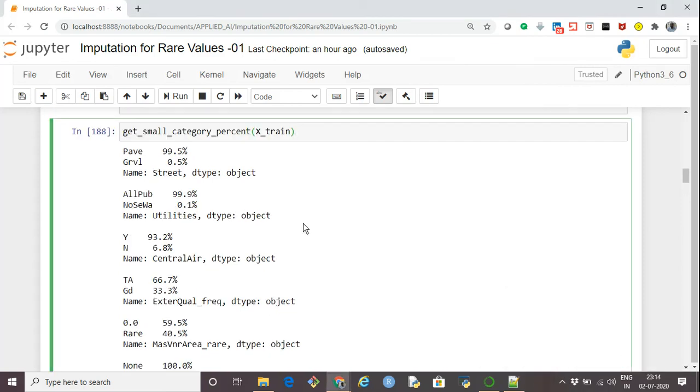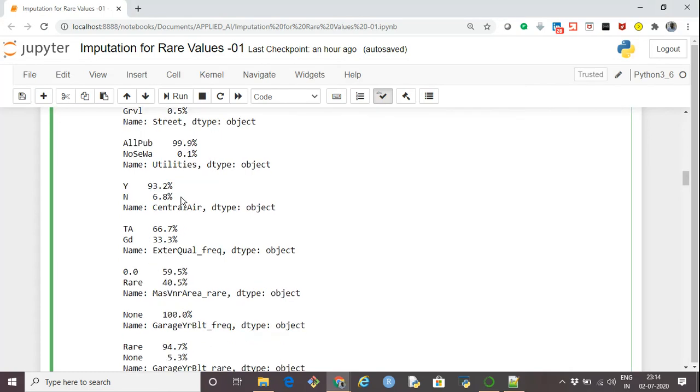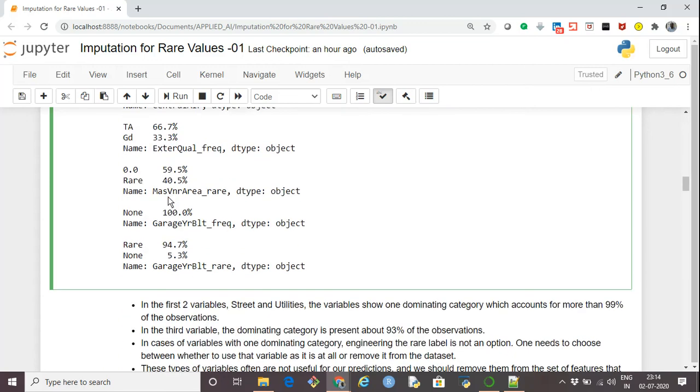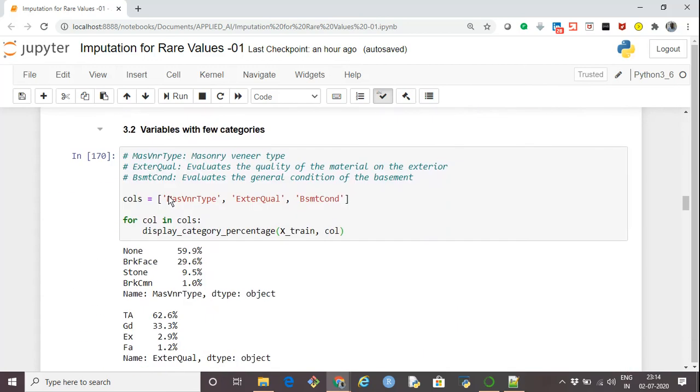However, for the categorical columns where we have a very small fraction of rare category, we can think of merging it with the dominant category, but not wherever we are getting at least 5% or more than 5%. So continuing further, let's take variables which have few categories, that is more than two categories. I'm taking three such columns.